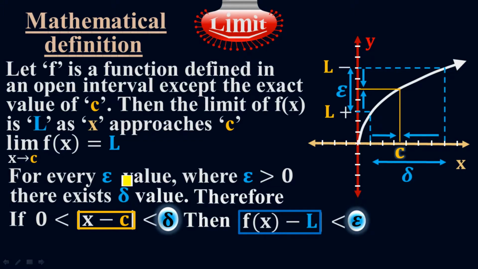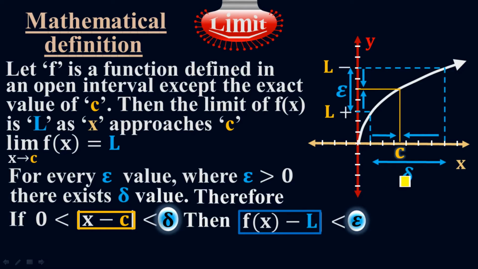For every epsilon value where epsilon is greater than 0, there exists a delta value. Therefore, if modulus x minus c is greater than 0 and less than delta, then modulus f of x minus L is less than epsilon. Epsilon is this whole region between these two blue lines along the y-axis. The region from here up to there. This is my epsilon. I just gave the name epsilon, which is greater than 0.